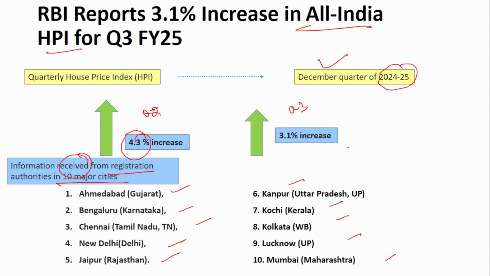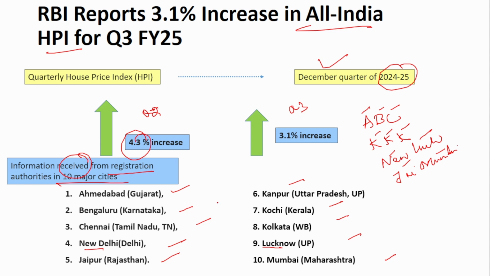I'll just give you an easy way to remember this. You can remember A, B, C. That is Ahmedabad, Bangalore and Chennai. Next, you can remember K, K, K: Kanpur, Kochi and Kolkata. Next, you can remember New Luck, for New Delhi and Lucknow. And next, you can remember J, Mumbai: Jaipur, Mumbai. This way you can remember all 10 cities.